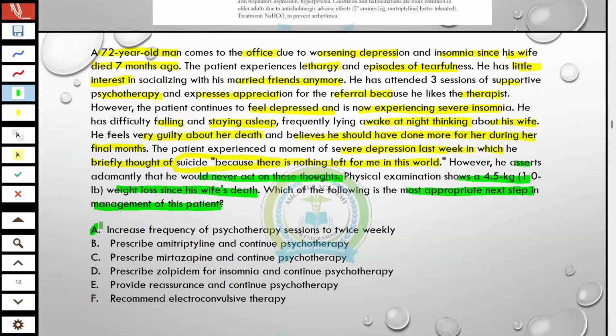Option A, increase the frequency of psychotherapy sessions to twice a week. Option B, prescribe amitriptyline and continue psychotherapy. Option C, prescribe mirtazapine and continue psychotherapy. Option D, prescribe zolpidem for insomnia and continue psychotherapy. Option E, provide reassurance and continue psychotherapy. Option F, recommend ECT. Doctors, try to think and try to answer.